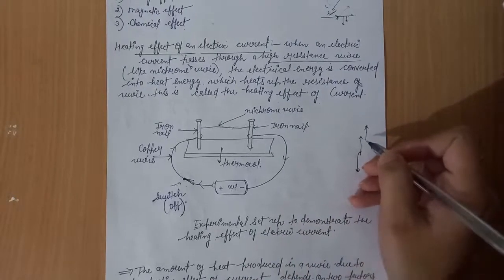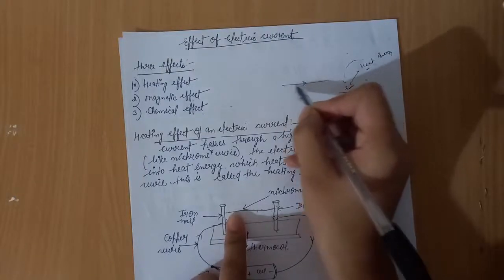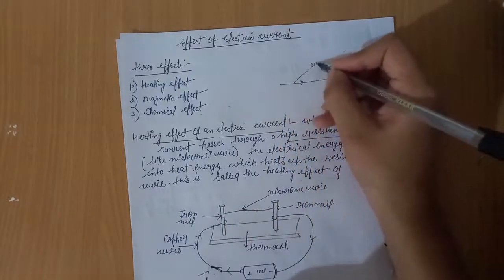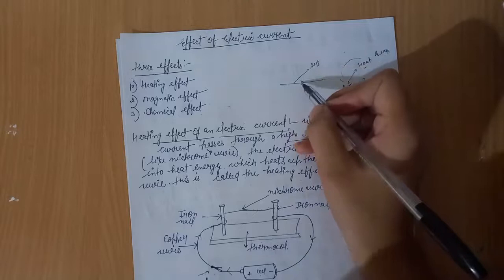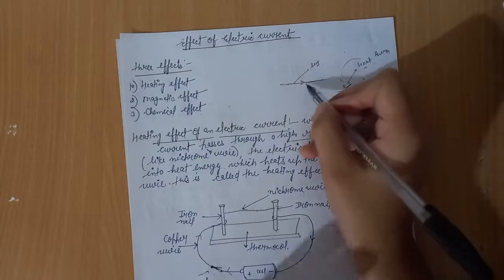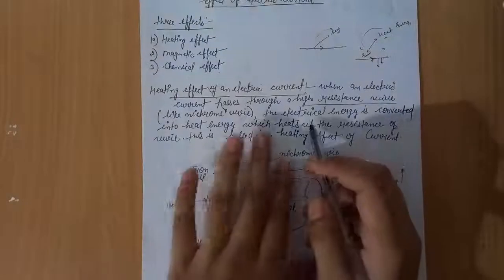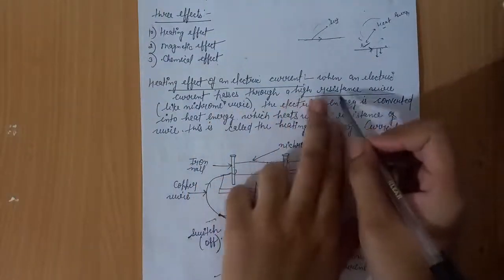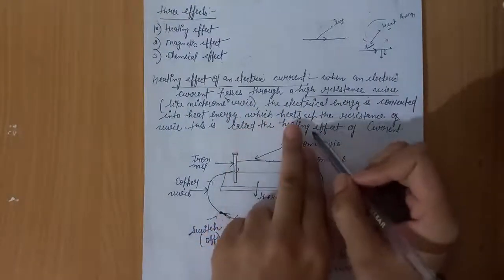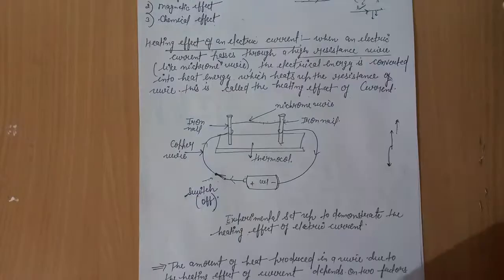warmth. In the same manner, when electric current is resisted as it flows in the wire, electric energy is converted into heat energy, because the flowing electric current is opposed by the wire. So when an electric current passes through a high resistance wire like nichrome wire, the electrical energy is converted into heat energy, which heats up the resistance wire. This is called the heating effect of current.